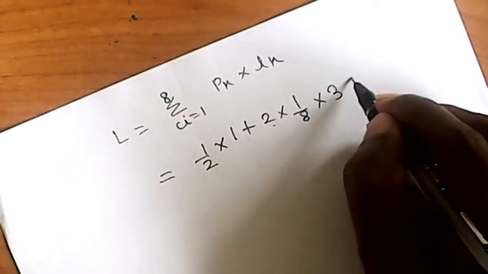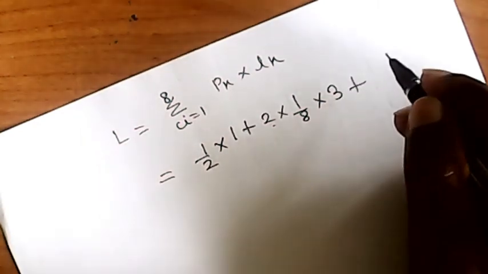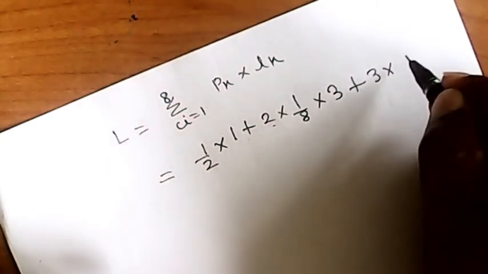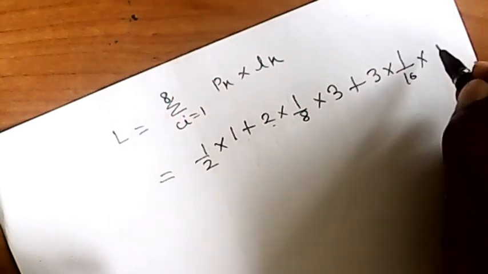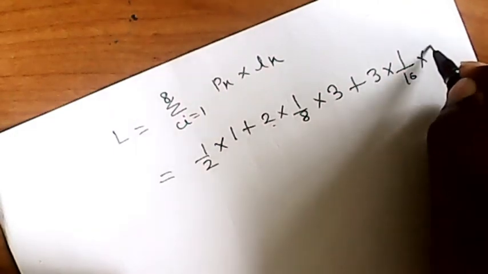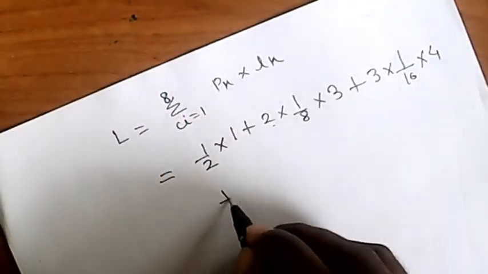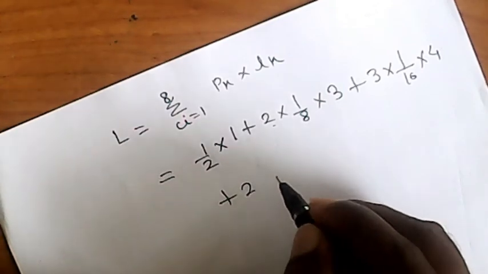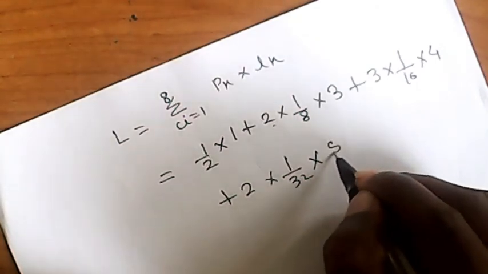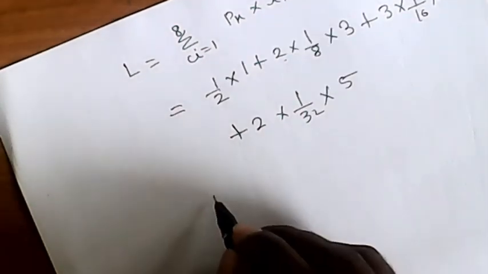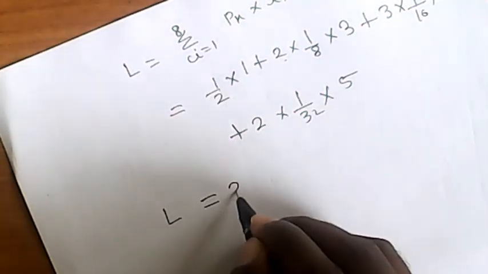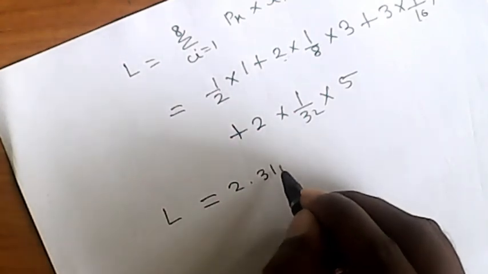Again 1 by 16 repeated 3 times, with code word length 4 for each of these 3 messages. Again the probabilities of M7 and M8 are 1 by 32, with length 5. The whole calculation comes out to an average code word length of 2.3125 bits.